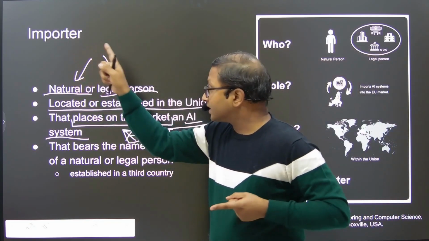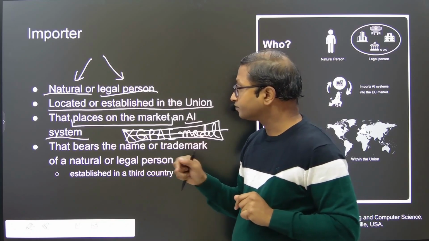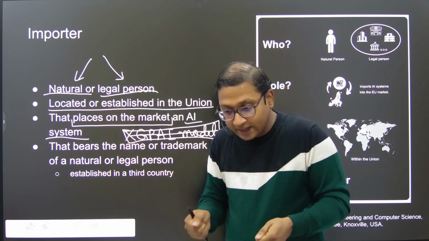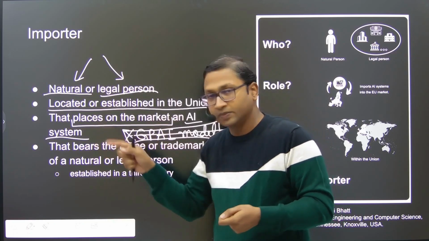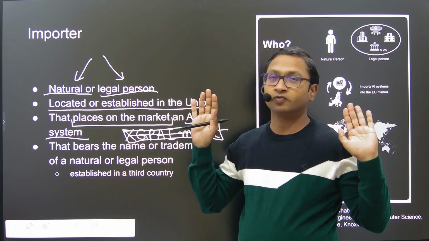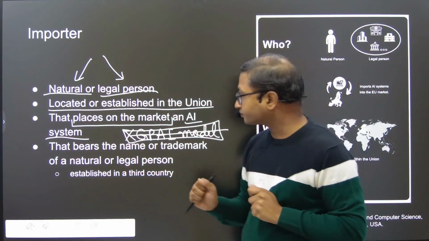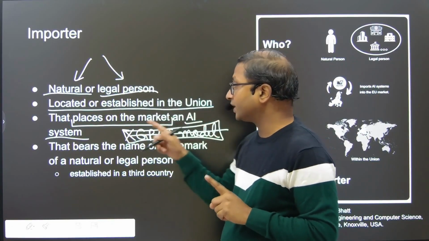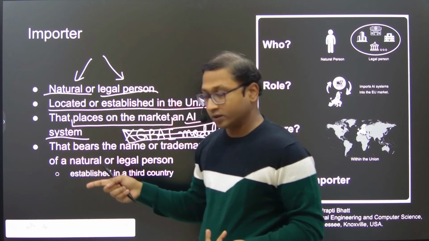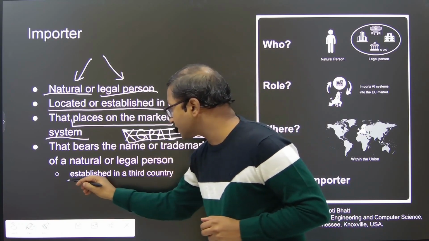So importer is a natural or legal person that has to be located in the Union and that places on the market. Places on the market means that this AI system we are talking about was not there in the EU's market before. So importer is the entity that brings it to the European Union market. Again, note the difference, that it has to be an AI system and not a general purpose AI model. Now, what else? That bears the name or trademark of a natural or legal person established in a third country.